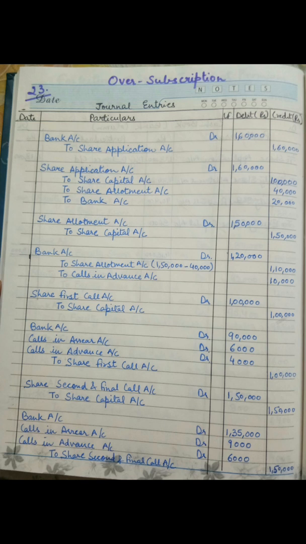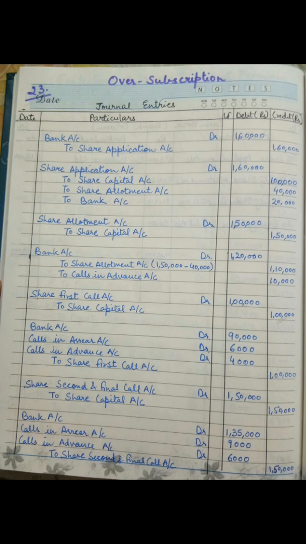We have already received 40,000 of the allotment money at the time of application, and we have to adjust that at the time of allotment.